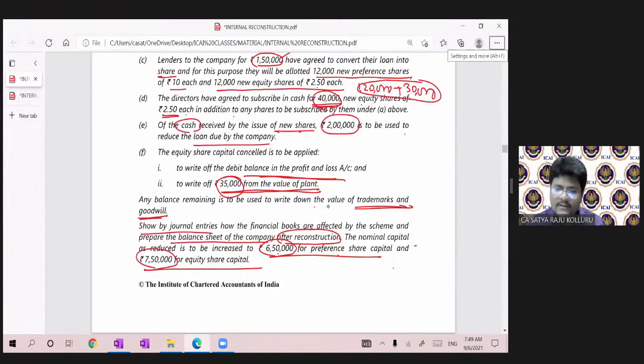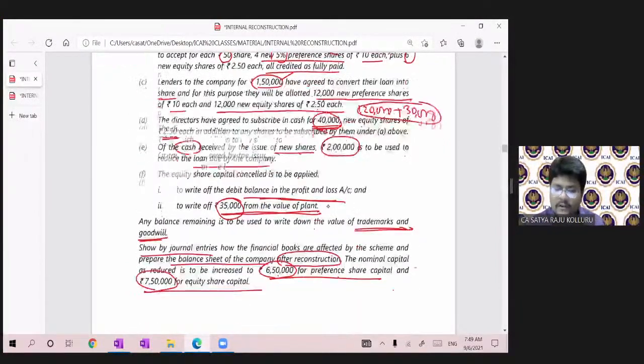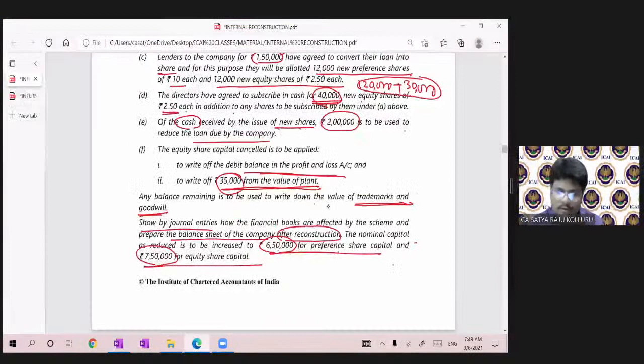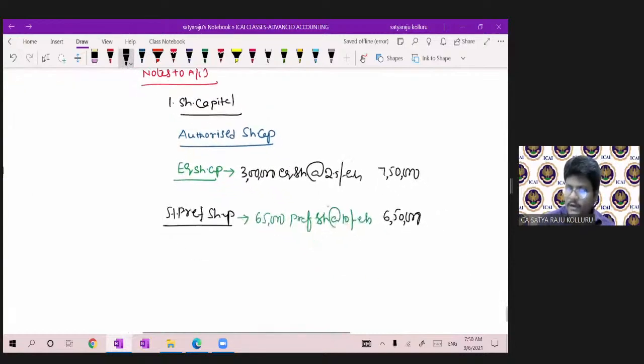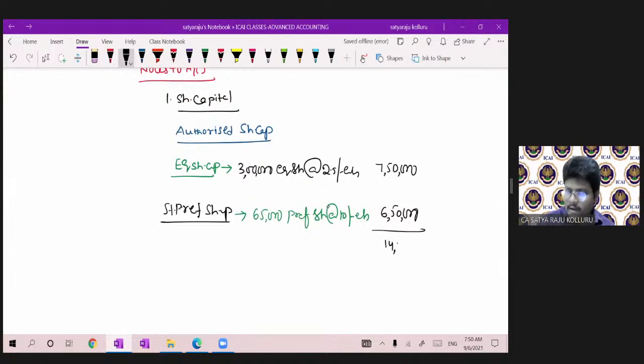Each preference share is issued at 10 rupees. If you see anywhere, it was 10 rupees. So 6,50,000 divided by 10, 65,000 preference shares at the rate of 10 rupees each, which leads to 6,50,000. Total 14 lakhs, which is not the paid up capital, which is only authorized capital.